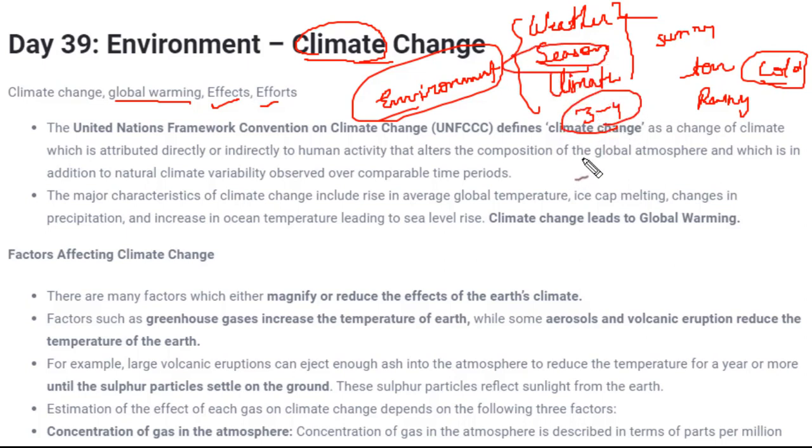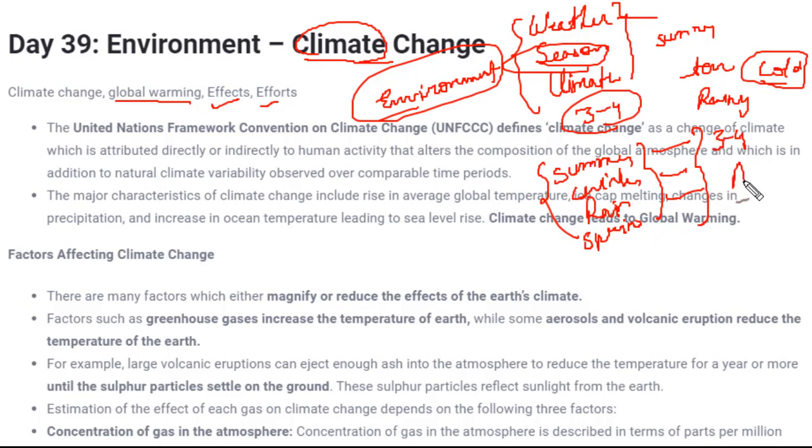As we know, we have summer season in India, we have winter season. Along with this, we have rainy season, spring season, autumn season. So we have lots of seasons, but majorly we have summer, winter and rainy season, and these seasons last 3 to 4 months. For example, we have summer starting from April to July. After that, rainy season starts, and then winter season starts. So there is a particular pattern.